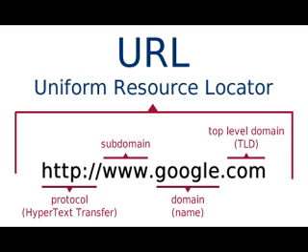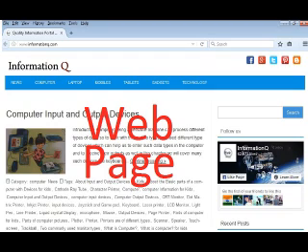Next term is URL. URL full form is Uniform Resource Locator. The internet is made up of millions of pages of information. These pages have a unique address called URL. Next term is web page. The document available on the World Wide Web is known as web pages. A web page is a web file containing information. This information may be text or graphics or audio or video.